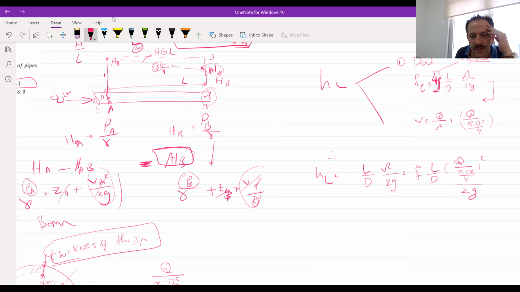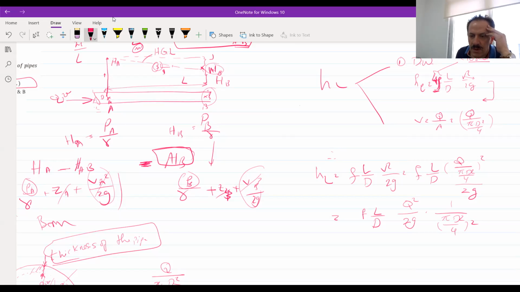And I will tell you why we have this. The main equation is hf = f L/D × V²/2g. Instead of V, we will use Q/A, which is Q² over (πD²/4)², divided by 2g. So we will have f L/D, 2g, Q², and again 1 over (πD²/4) squared.